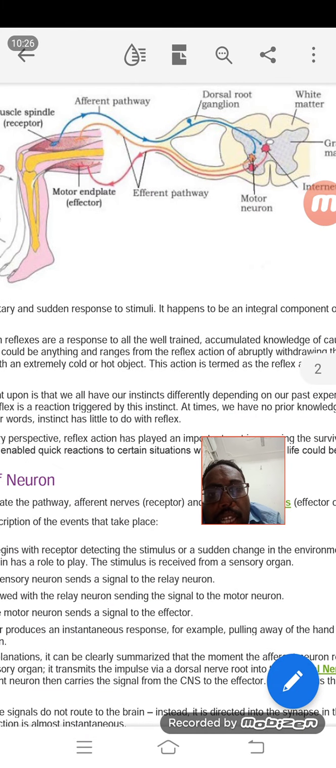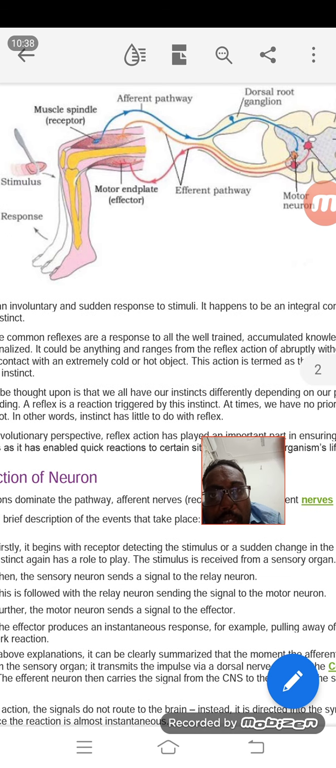This question is asked in the CBSE examination many times, with the diagram and without the diagram. This diagram is very important, but you can change the diagram. It is not that you have to draw the same, but there should be a stimulus and there should be a response. Instead of a leg, you can draw hands, but the pathway should be the same.